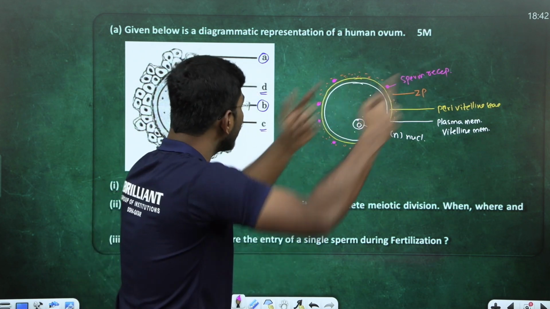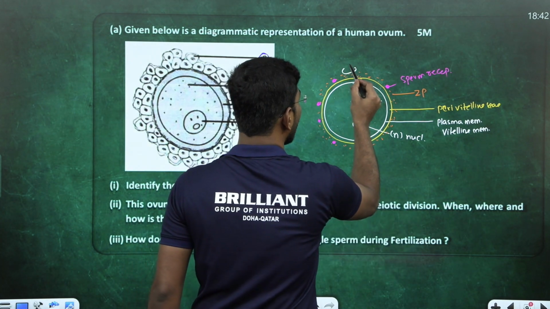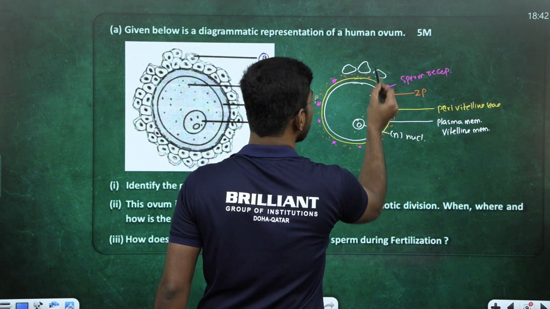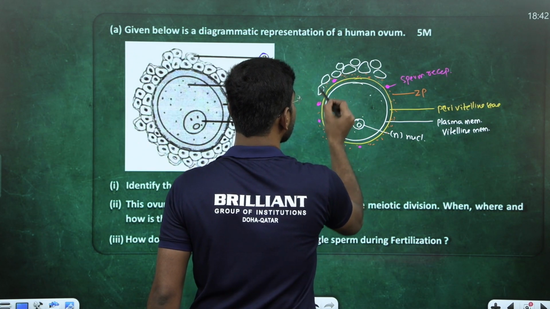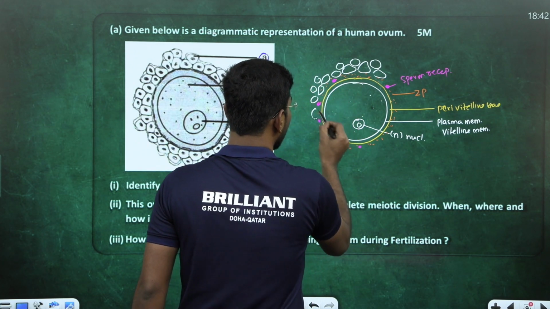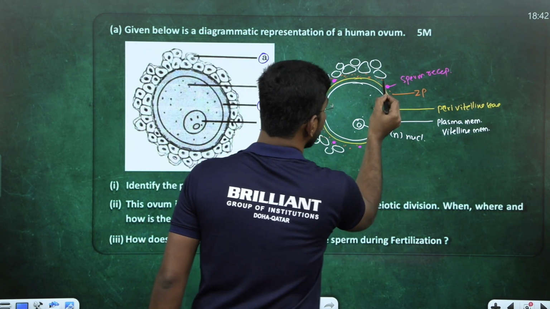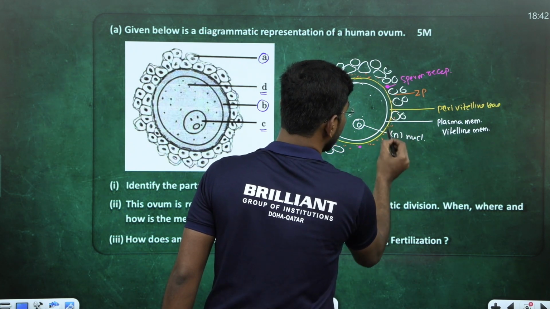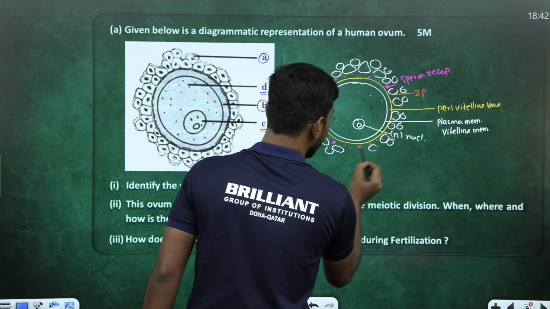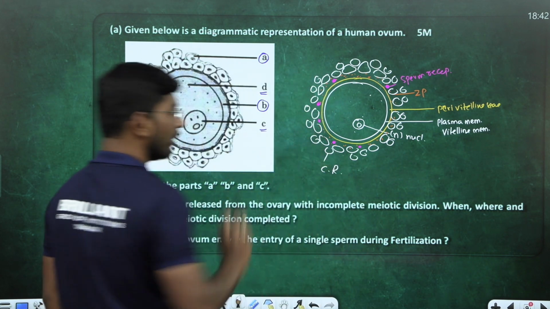Got my point? Outside of this glycoproteinaceous membrane of the zona pellucida, corona radiata cells are present. These are all granulosa cells. Actually, corona radiata cells. These are all corona radiata. You understand my point? Now, find out the correct answer of this 5 mark question. Students, come on, find out the correct answer. These are corona radiata cells.